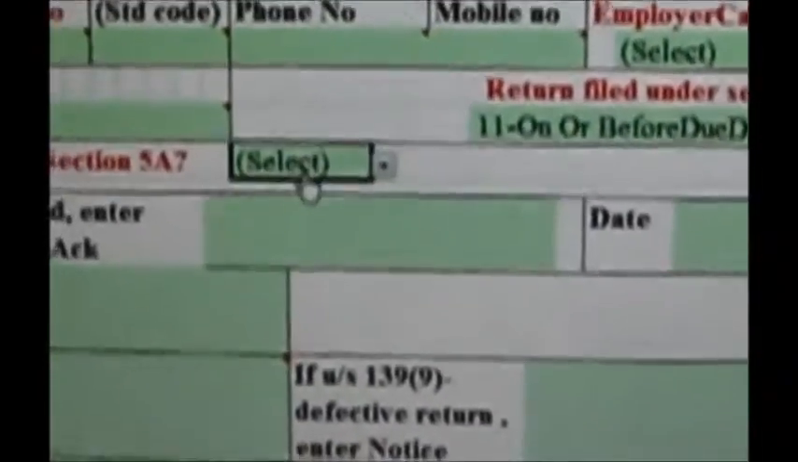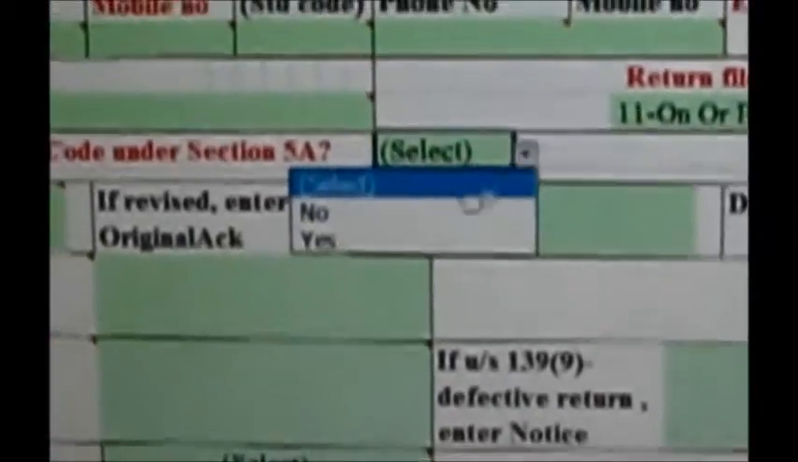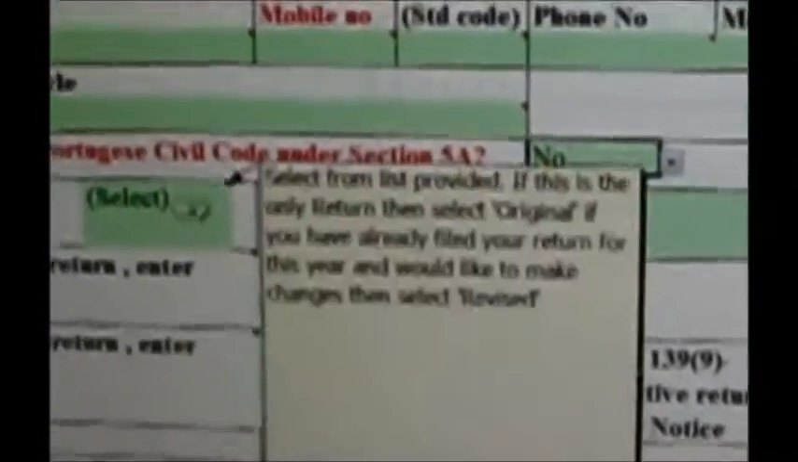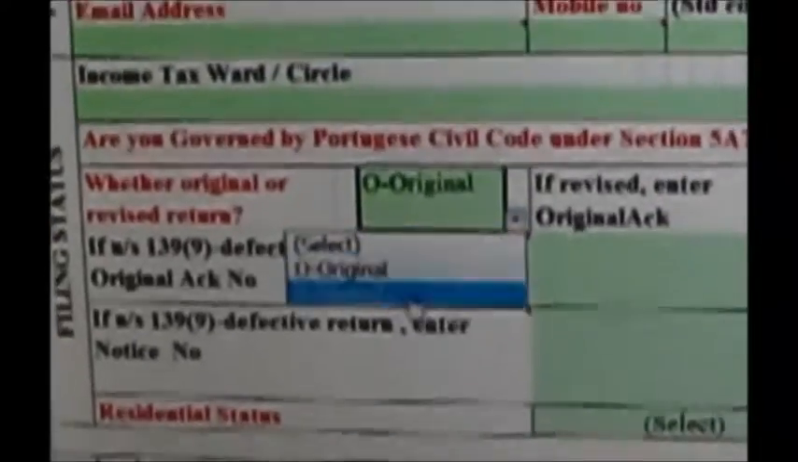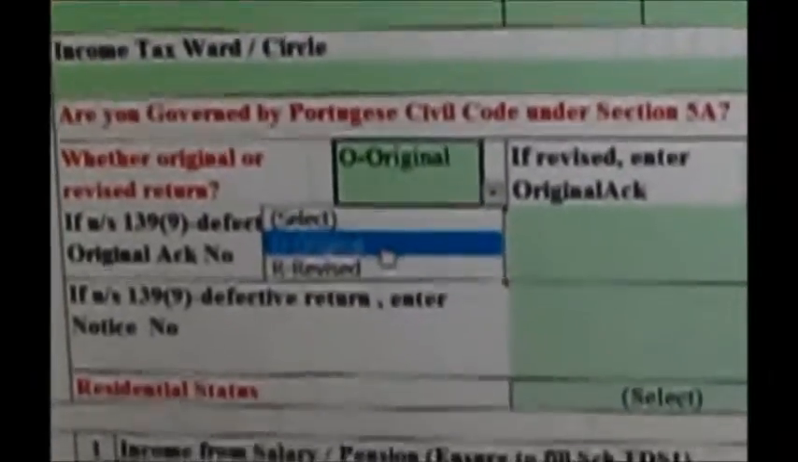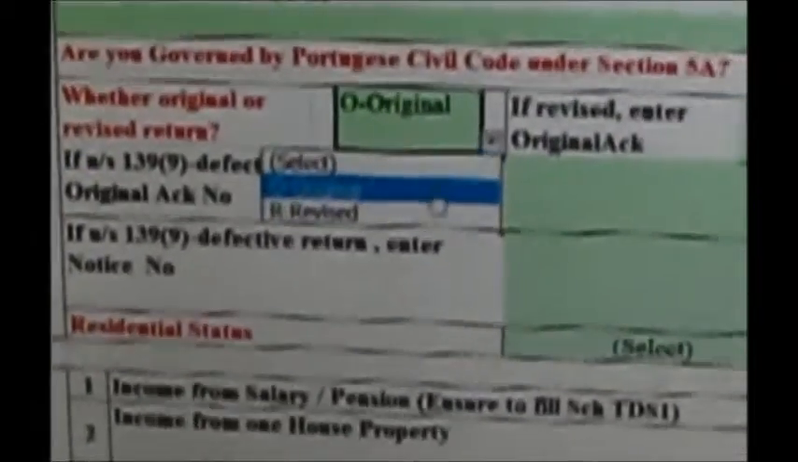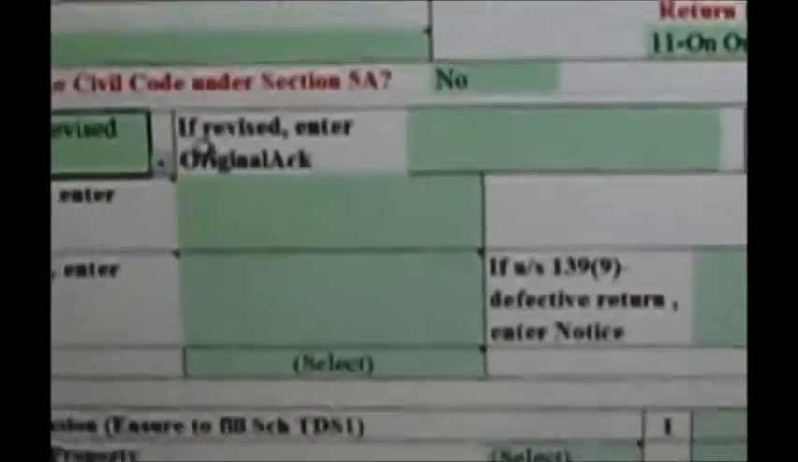Then the next is the Portuguese Civil Code. We are not eligible for that, so no. Whether this form is original or not: yes, it's an original form. Original means first time you are filling the form. If you are filing a revised return, in case there is any error, you need to select the revised option. Now we are filling the form for the first time, that's why it's original. If we had filed a revised return, the previous acknowledgement number and the date of filing would need to be entered here. But since it's original, we can leave this blank.